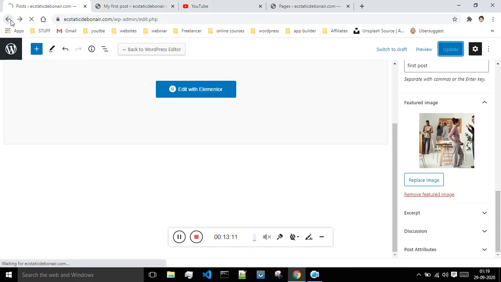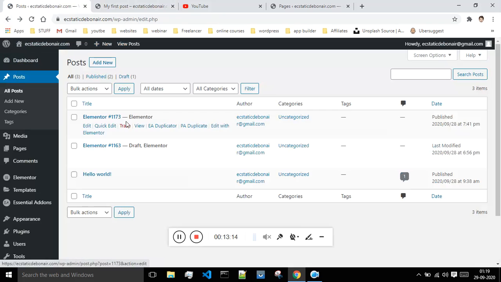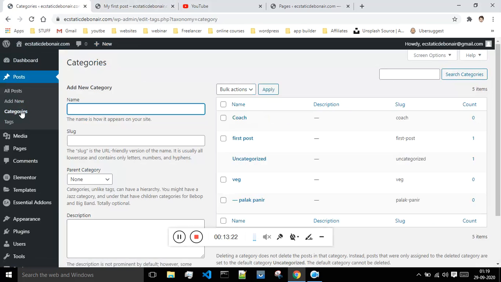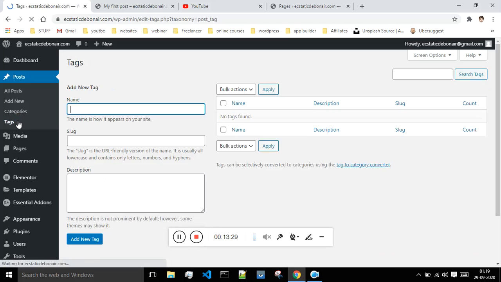Now if I'm just going back, you will find all those posts that are written by you over here. If you want to add new, you can just add it over here, and if you want to display the post according to the categories, then you will find all those categories present over here, whatever categories that are created by you. Then if you want to find something according to the tags, you will find all the tags present over here, but as of now we have not created any tags, so we won't be seeing them, but we will see them in the future. Okay, so I think this much is enough introduction about the post.